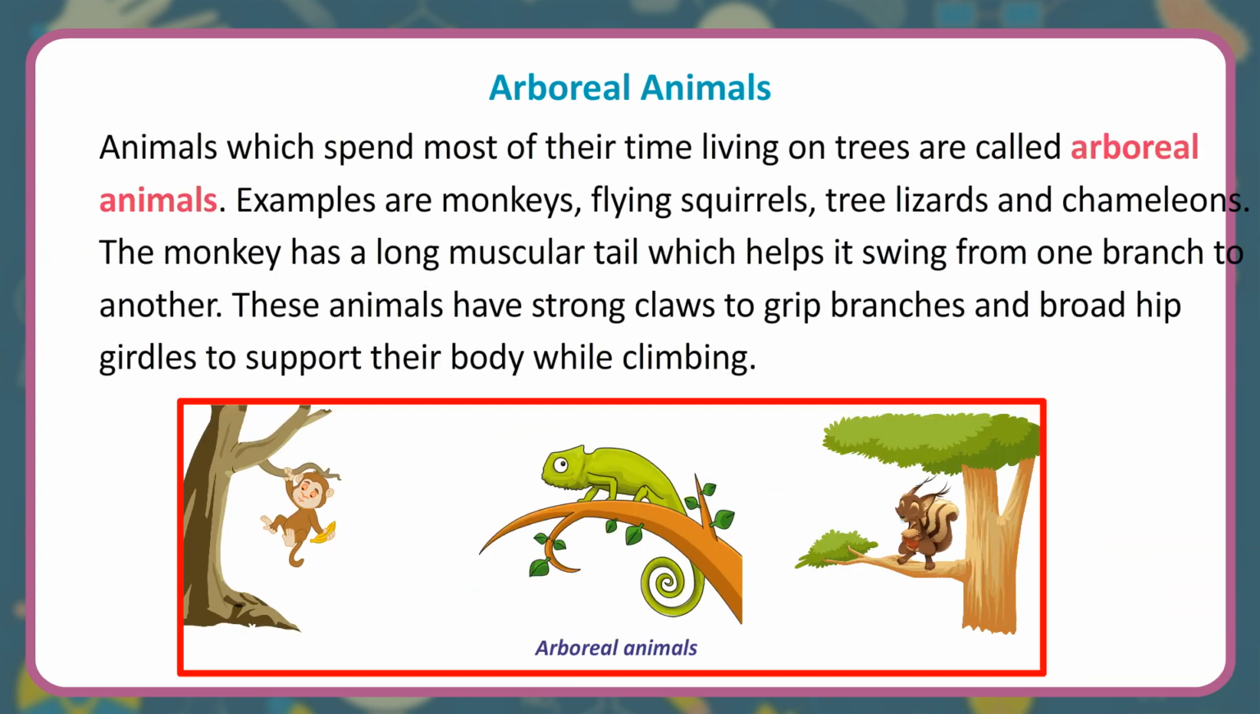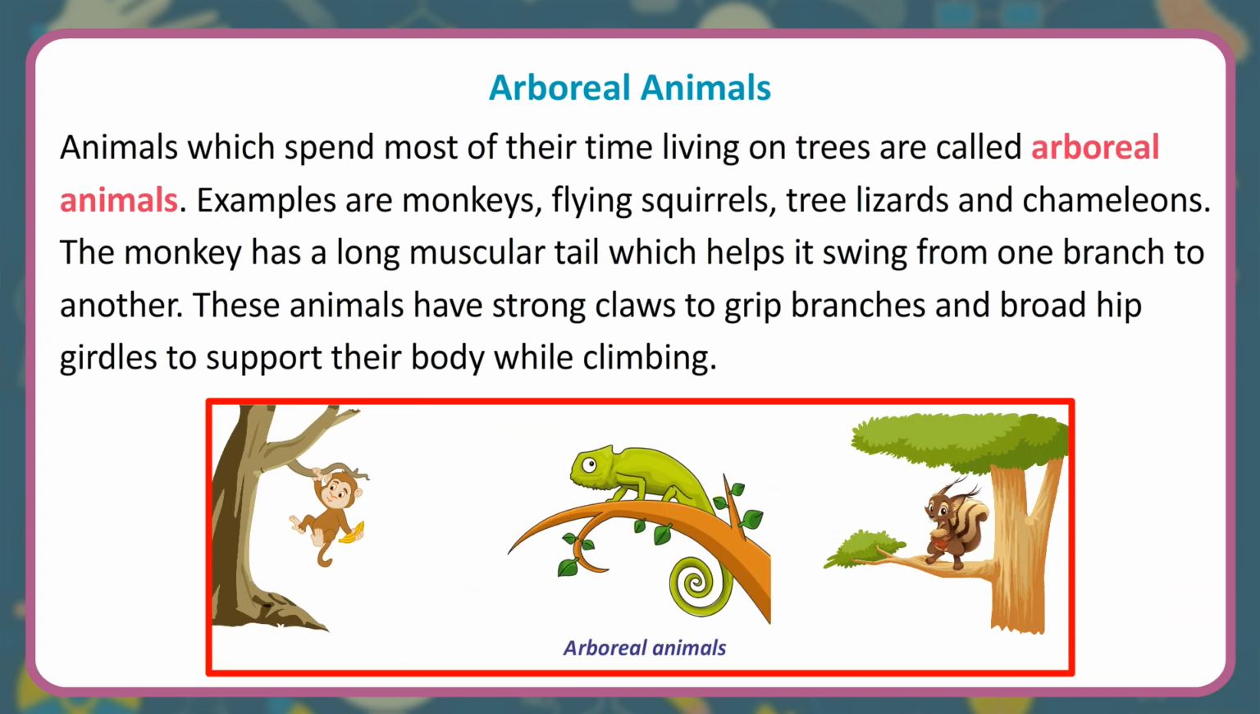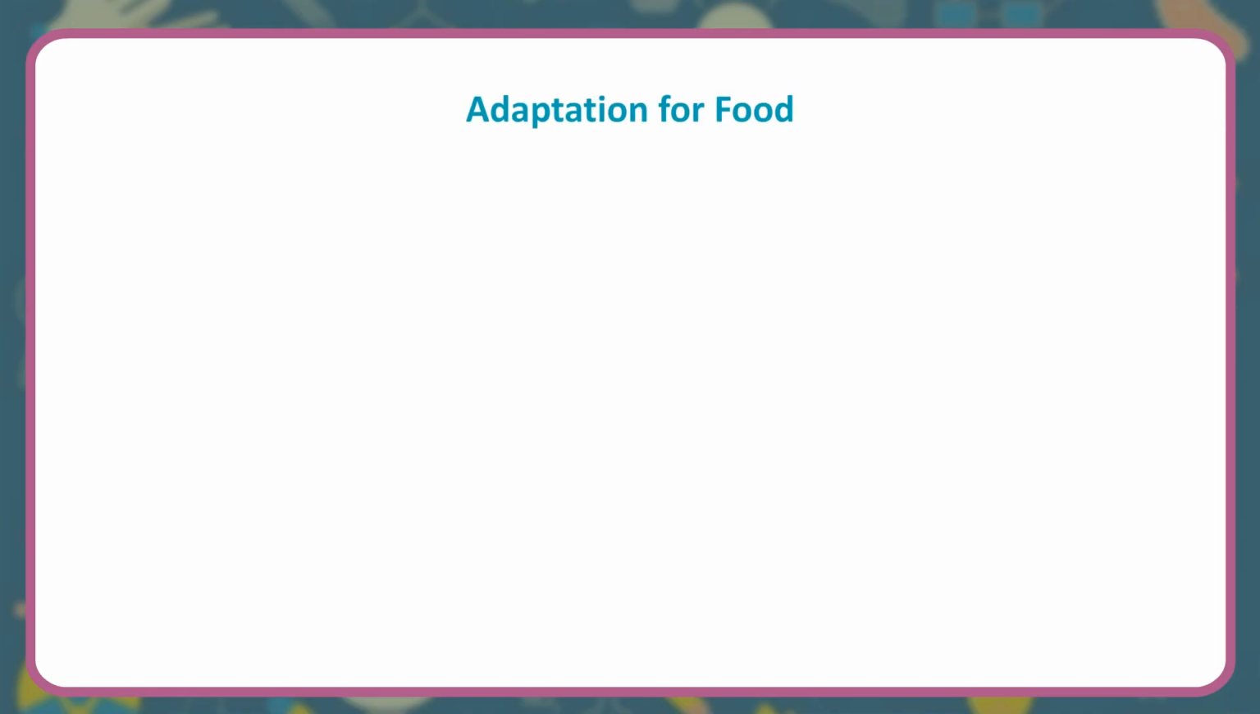Arboreal animals. Animals which spend most of their time living on trees are called arboreal animals. Examples are monkeys, flying squirrels, tree lizards and chameleons. The monkey has a long muscular tail which helps it swing from one branch to another. These animals have strong claws to grip branches and broad hip girdles to support their body while climbing.